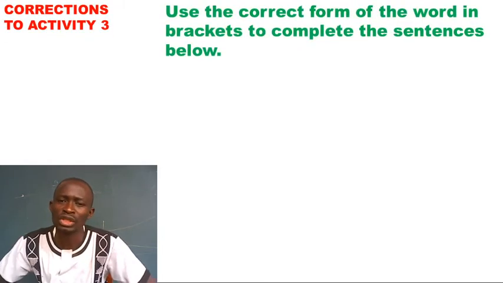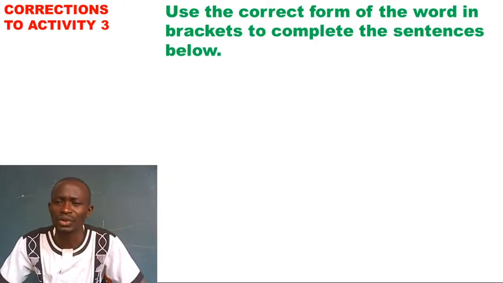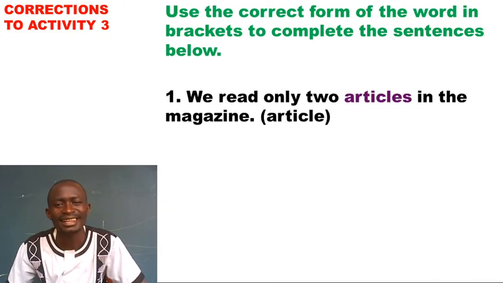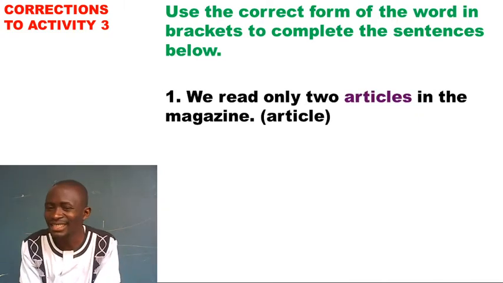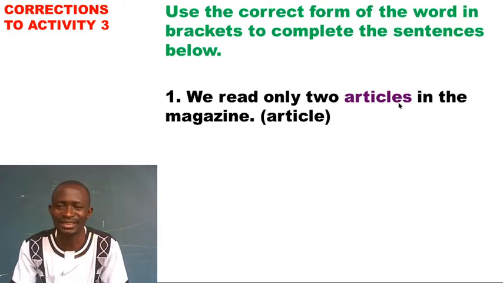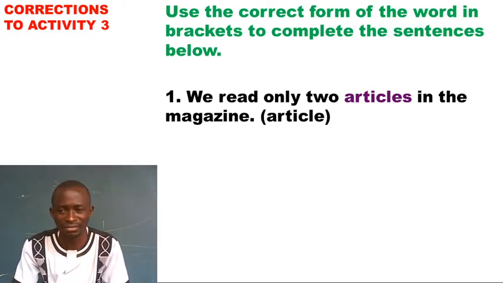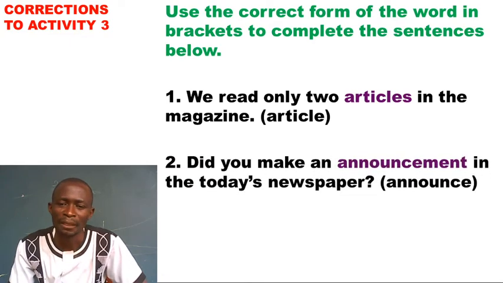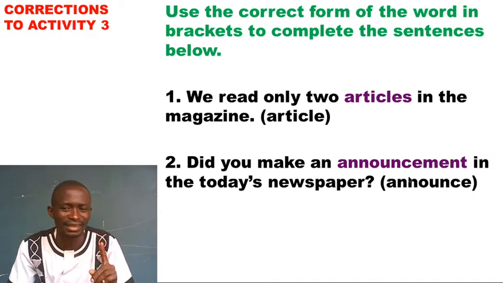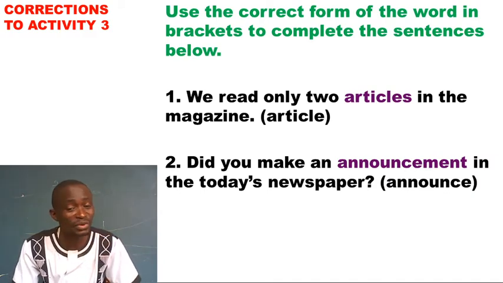Activity 3 says, use the correct form of the word in brackets to complete the sentences below. We're given a few numbers. Number 1 says, we read only 2 articles in the magazine. Only 2 articles. So we needed the word article in plural. That is it. Number 2, did you make an announcement in today's newspaper? From the word announce, we get the word announcement. And the word article, an, refers to only one. So we say an announcement. Hope you got it right.